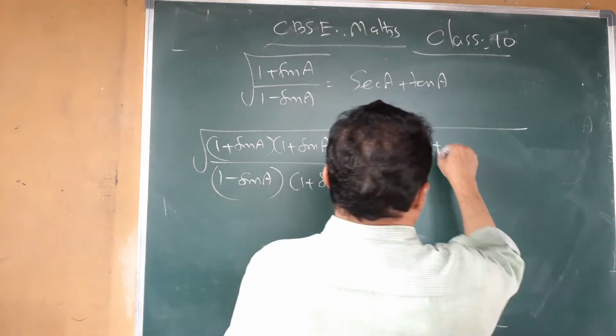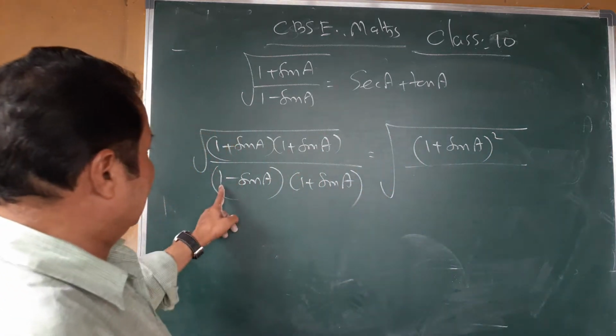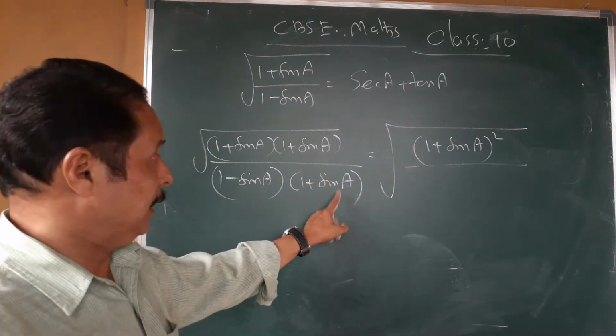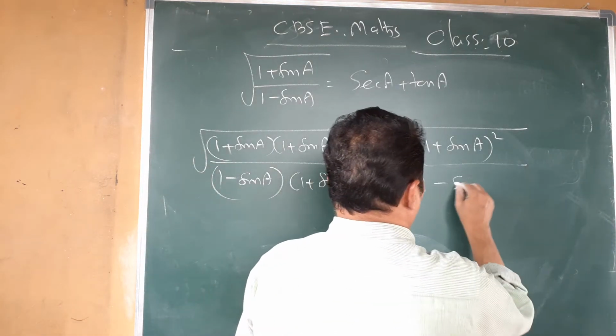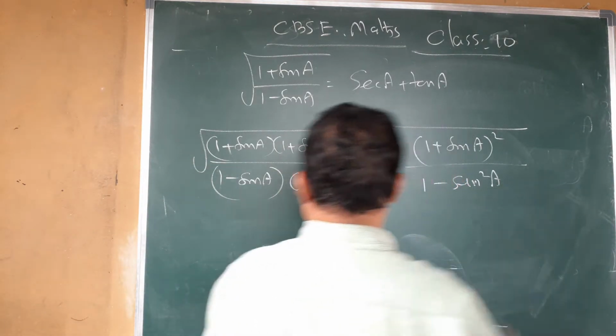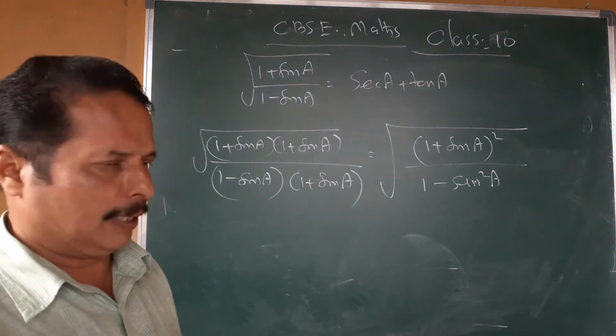1 plus sin a into 1 plus sin a is 1 plus sin a whole square. This is a plus b into a minus b equal to a square minus b square, that is 1 square minus sin square a. Is it clear?